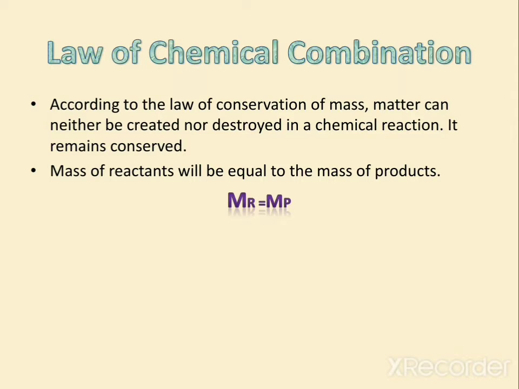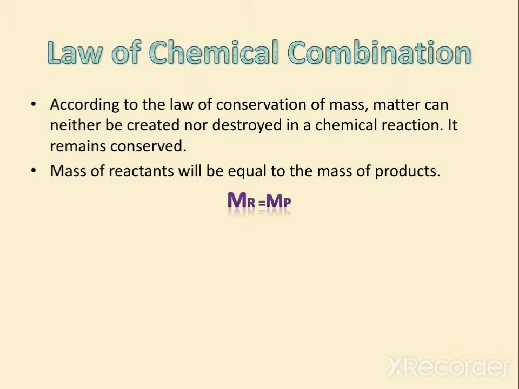This law is given by Lavoisier and Joseph, and they have two types of law. First is the law of conservation of mass, and second is the law of constant proportion. We will discuss it one by one.